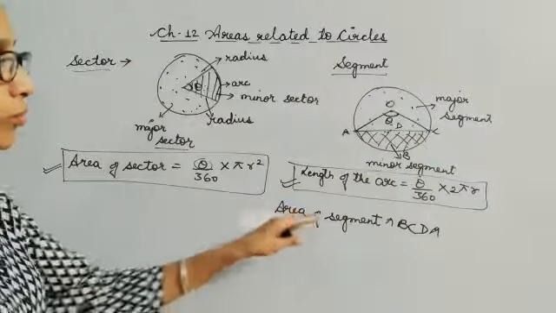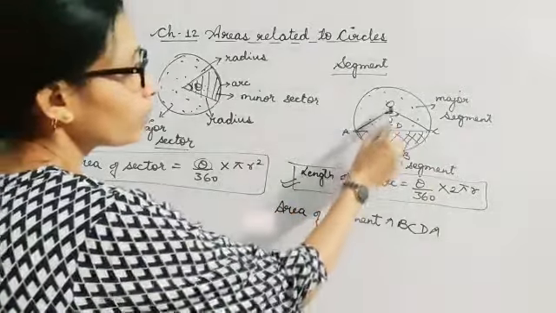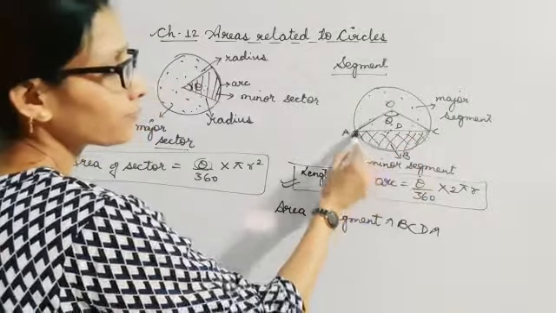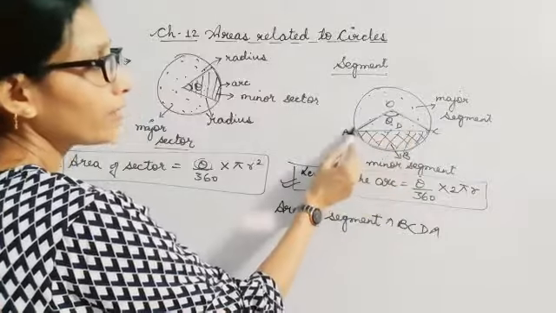So if you want to find out the area of a segment, you will be taking this sector, since this is the region enclosed by two radii and an arc.